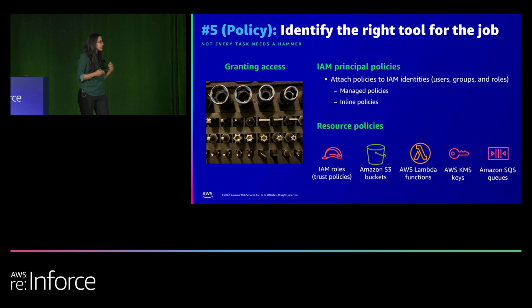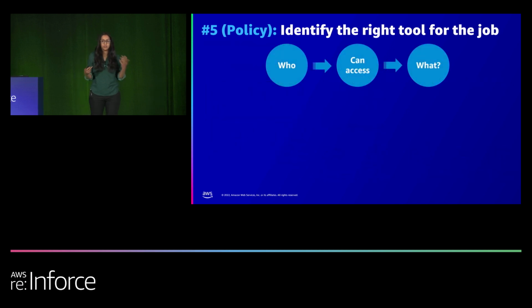The identity or the principal policy is something that you attach to a role or a user, and the resource-based policies are something that you add to your resources, like an S3 bucket. If you could boil down the whole of IAM to one single sentence, it comes down to who can access what. So when you're thinking about grants, you can address that from the who angle by focusing on the identity-based